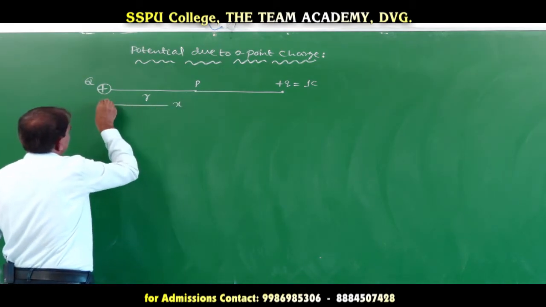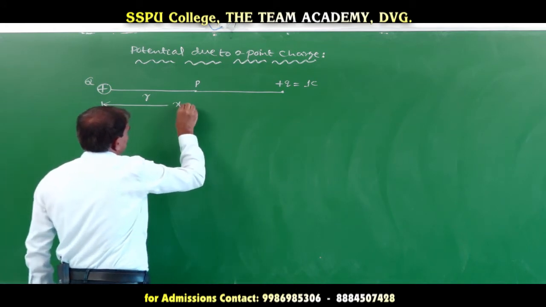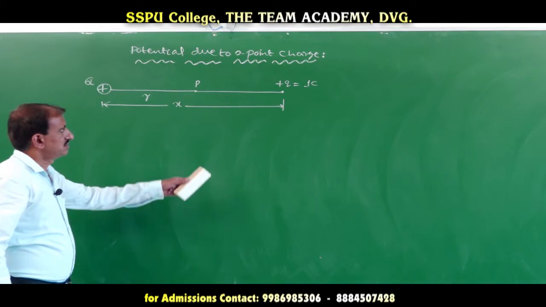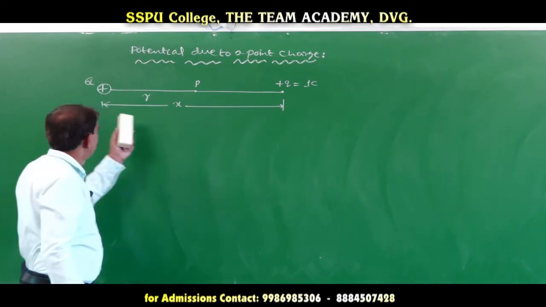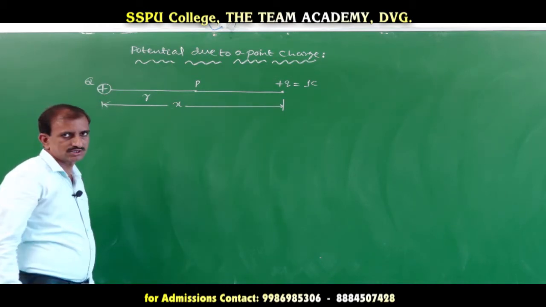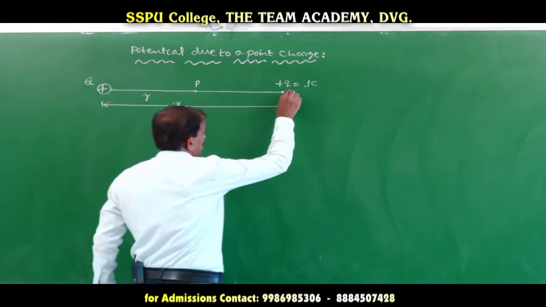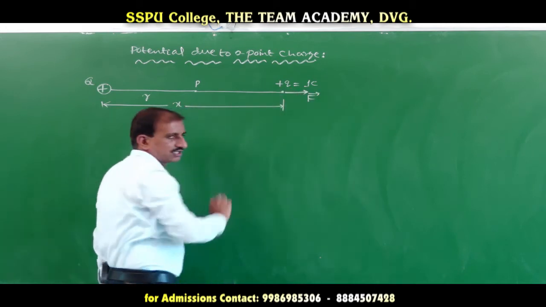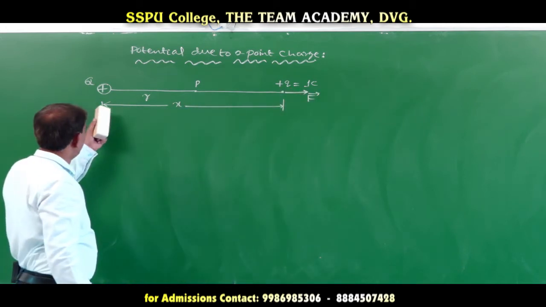This is the big charge Q, and this is small q. The distance between the small q and the big Q is x. This is the force on the charge plus q due to the big Q.